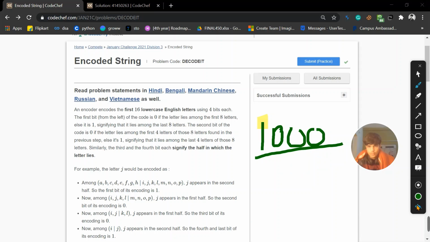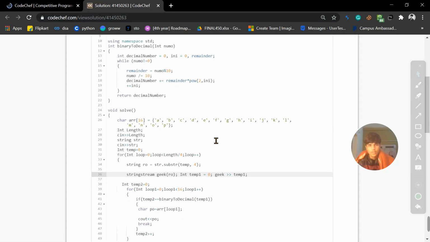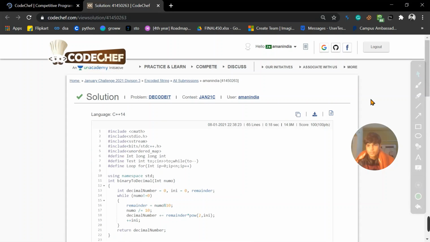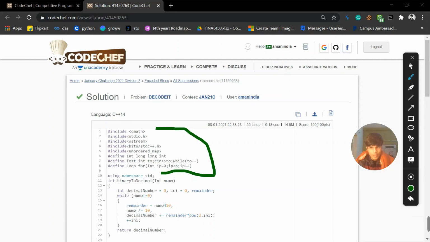So that's how I got it. Now let me help you with my solution, how I went on with that. The solution is already over here, so for your convenience you can make your own definition. I just use loops for my help.